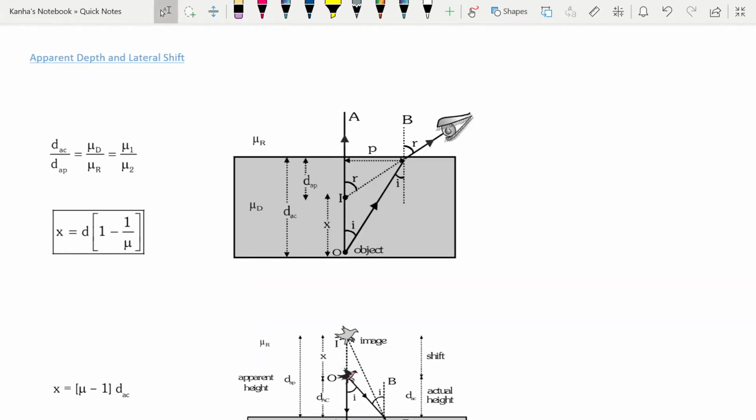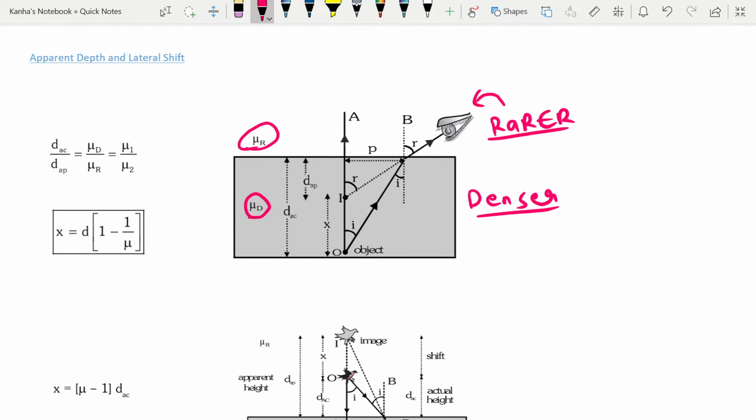Next we quickly review the apparent depth and lateral shift. There are two conditions here. In the first case, let's consider that you have a denser medium and you have a rarer medium. There are two types of mediums here. This has a refractive index mu r, this has a refractive index mu d. Now you are trying to look at the object. Let's say the object is placed at this point.